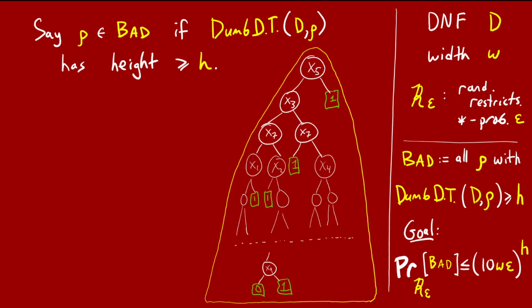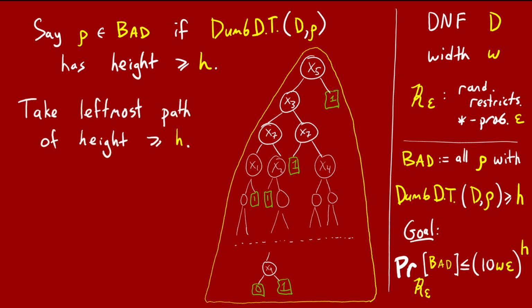Here's a cartoon of a dumb decision tree whose height is at least the parameter h. That means it has at least one path of length at least h. So let's fixate on the leftmost path in the dumb decision tree of height at least h. I've shown it here in pink. For simplicity, I would like to assume that its height is exactly h. This should be fine since paths of length bigger than h are only more unlikely.